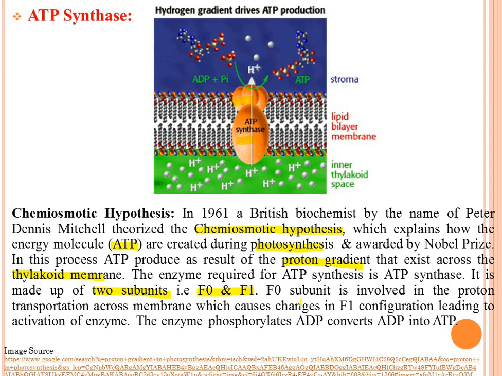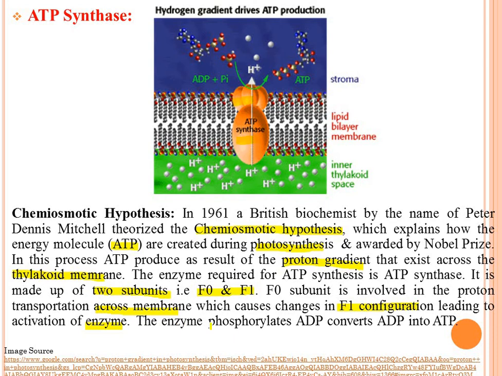The F0 subunit is involved in proton transportation across the membrane. This F0 is responsible for proton transportation, means actual transportation takes place through the F0, which causes changes in the F1 configuration, leading to activation of the enzyme.